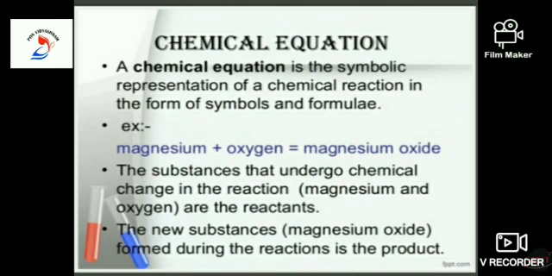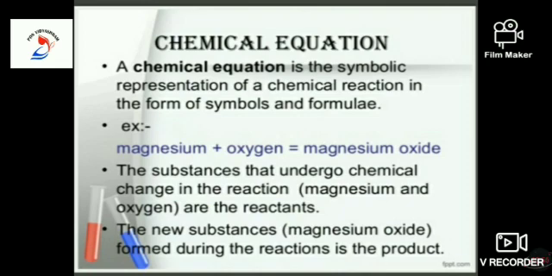Now let us see the chemical equation. A chemical equation is a symbolic representation of a chemical reaction in the form of symbols and formulae. We already read this equation in our class 6 also: magnesium plus oxygen gives magnesium oxide. This is also an example of a chemical change. The substances that undergo chemical change in the reaction are the reactants. A new substance, magnesium oxide, is formed during the reaction as a product. The symbol for magnesium is Mg. When it reacts with oxygen, it forms a white colored powder called MgO.